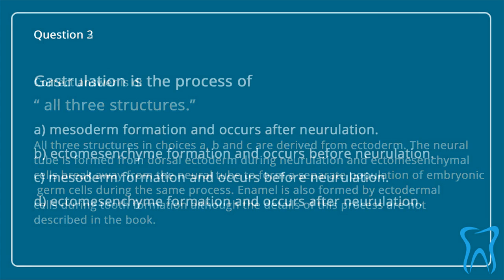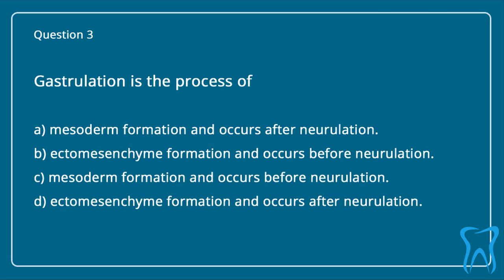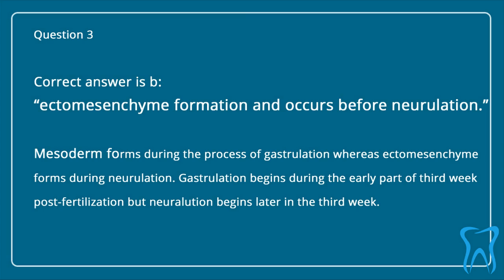Question 3. Gastrulation is the process of: A. Mesoderm formation and occurs after neurulation. B. Ectomesenchyme formation and occurs before neurulation. C. Mesoderm formation and occurs before neurulation. D. Ectomesenchyme formation and occurs after neurulation. Correct answer is B. Ectomesenchyme formation and occurs before neurulation.